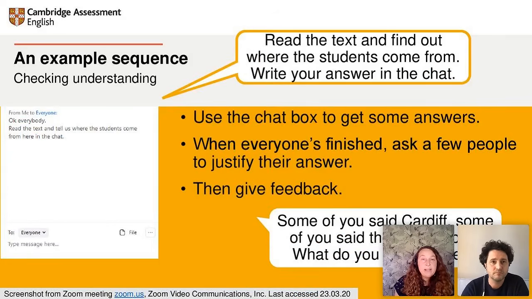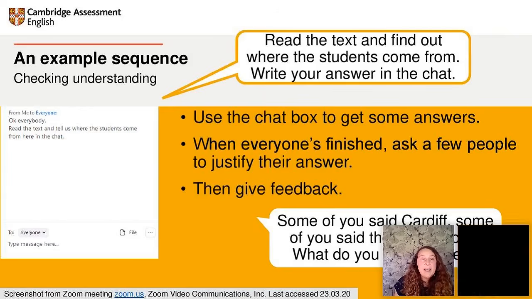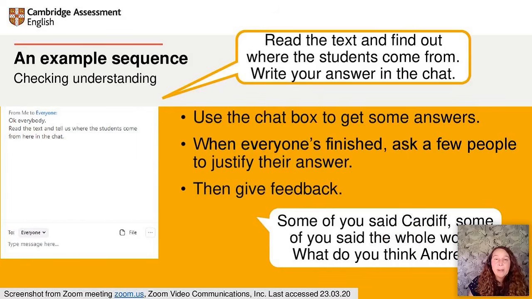So you want them to read the text and look at the question. You give your instructions and you allow time for the students to read. And when they've finished, you can ask them to stay silent or to write their answer in the chat box. When everyone's finished, you can ask maybe 1 or 2 students to justify their answers orally and give them feedback.